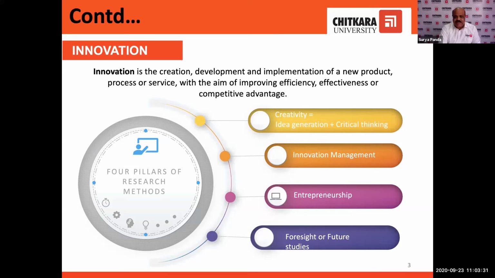So you will find generally 4 pillars, that is creativity, innovation management, entrepreneurship, and the future studies or the foresight. These are 4 pillars you will find in research methods.